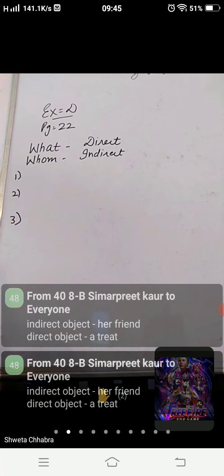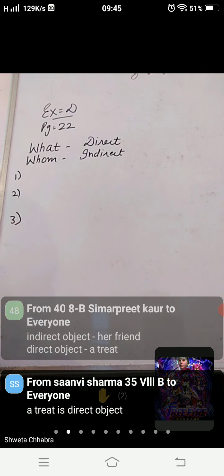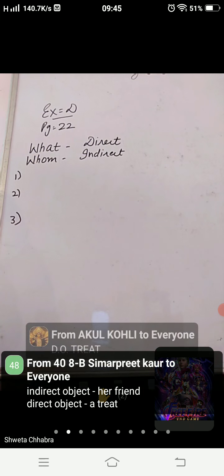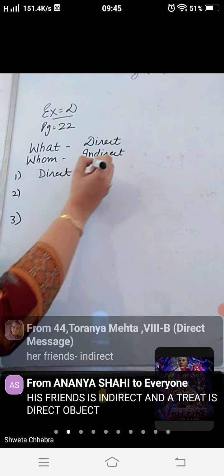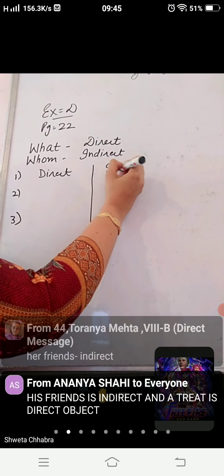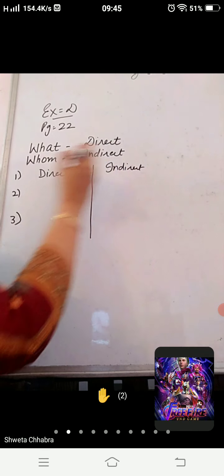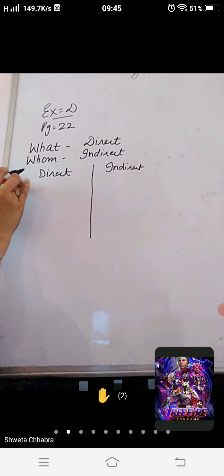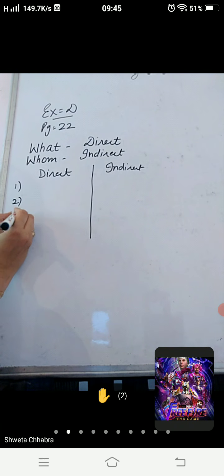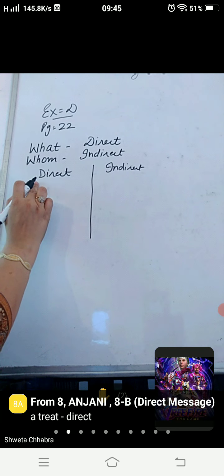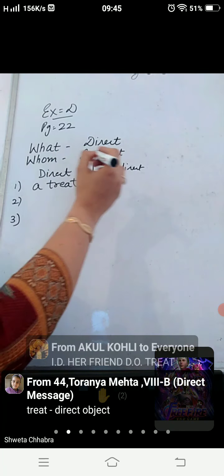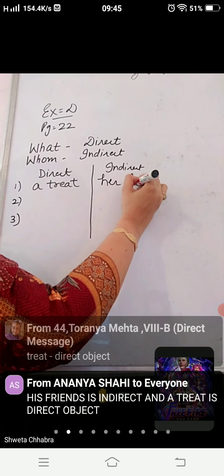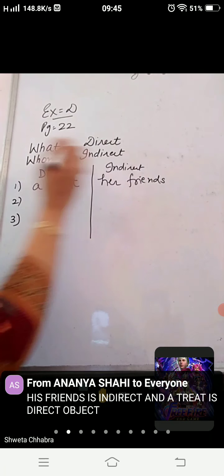Tara promised her friends a treat. What did Tara promise? A treat. So here I am making a list of direct objects and here a list of indirect objects. In the first, what is the direct object? A treat. And what is the indirect object? Her friends. Clear, children?